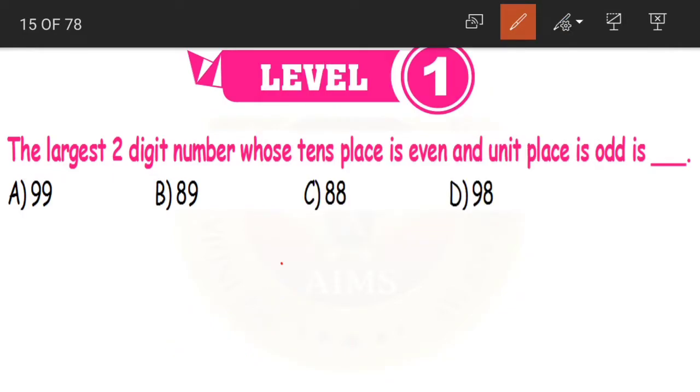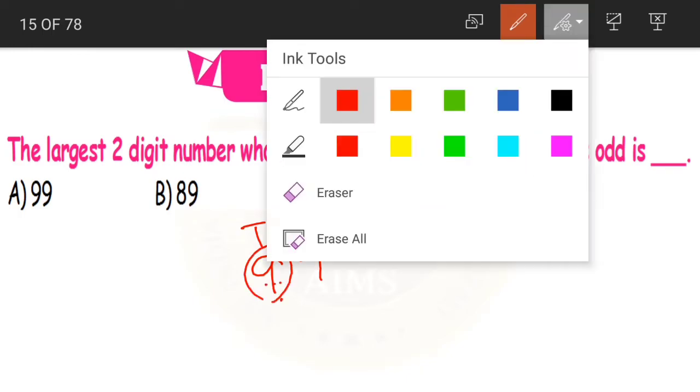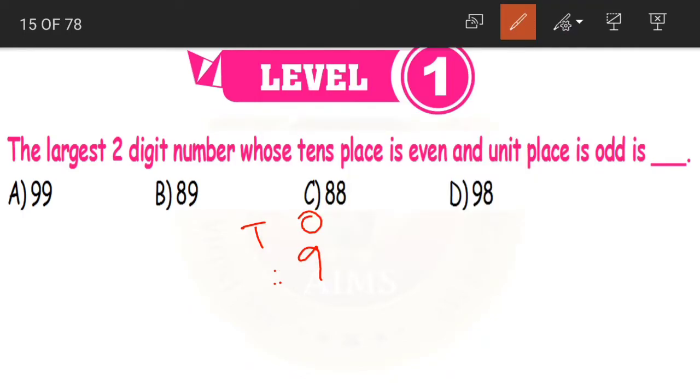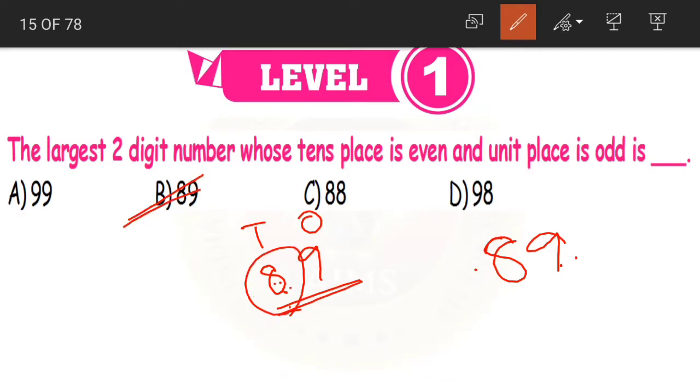If you look at the options, 9 is an odd number. Let us replace it with an even number. Before 9, what do we have? We have 8. So 89 becomes our answer. 8 is our even number and in the units place we are having 9, which is an odd number.